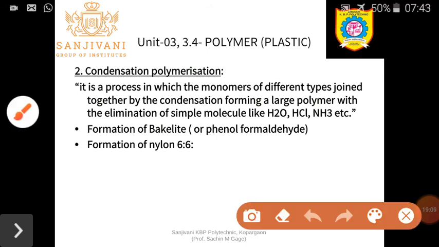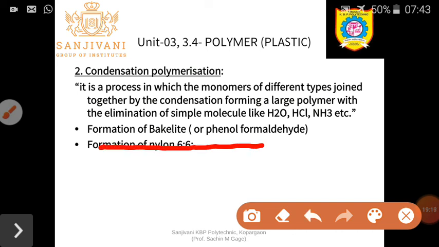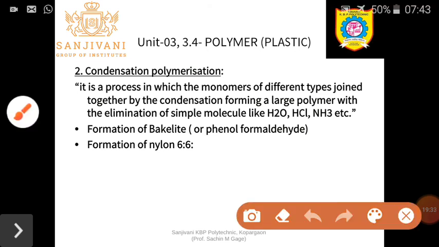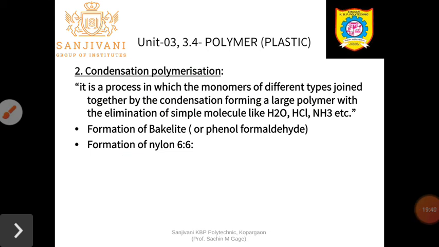What are the examples of condensation polymerization? By condensation polymerization reaction, we can manufacture bakelite, that is phenol formaldehyde resin, which is commonly used as handles for hot objects like pressure cookers. Then the second one, the formation of nylon 66, is a common example of a polymer that we can manufacture by condensation polymerization reaction.